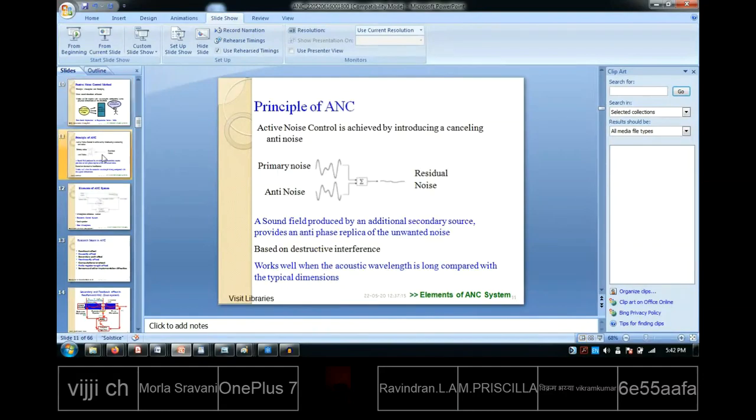Please understand these words. The magnitude response of the anti-noise signal should be the same as that of the actual noise signal, but the phase should be 180 degrees apart. So when I am saying the phase is 180 degrees apart, what is the meaning? Cos 180 plus i sin 180. So cos 180 value is minus 1, i sin 180 is 0. So minus 1.